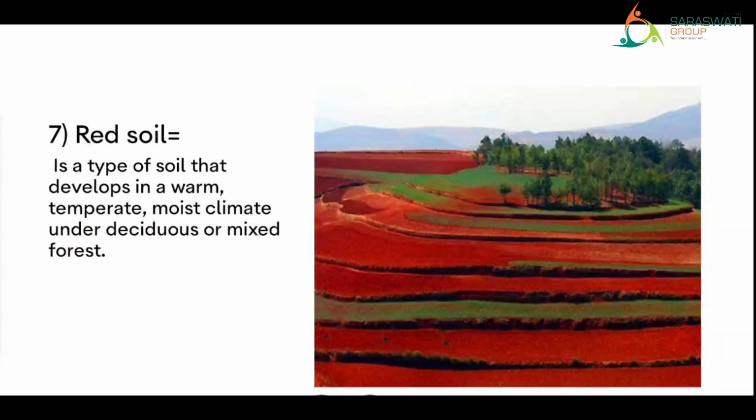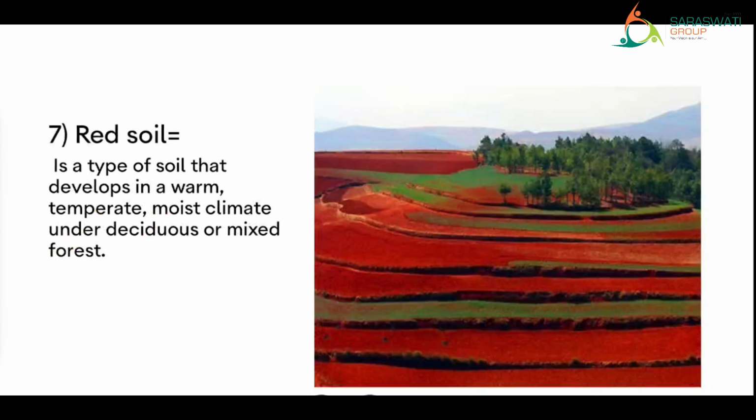Temperate means not too cold places, and moist climate means the water content is more in the atmosphere, and it grows under the deciduous or mixed forest region. Since it looks a bit reddish in color, this soil is called red soil. What is it called? Red soil.